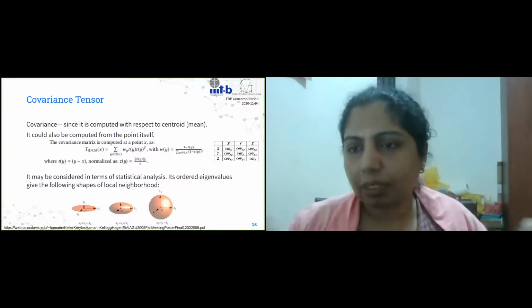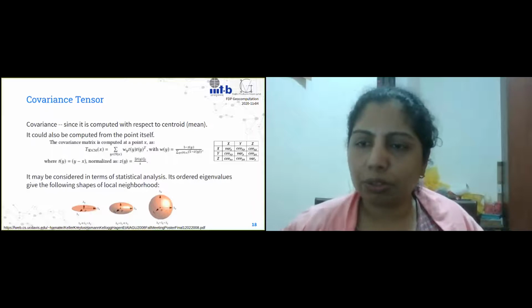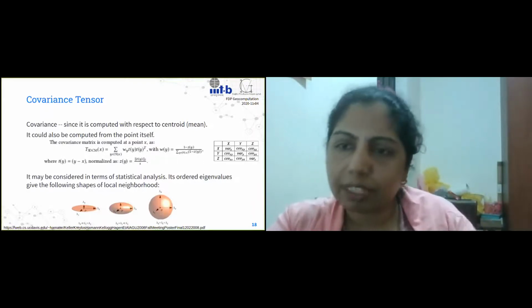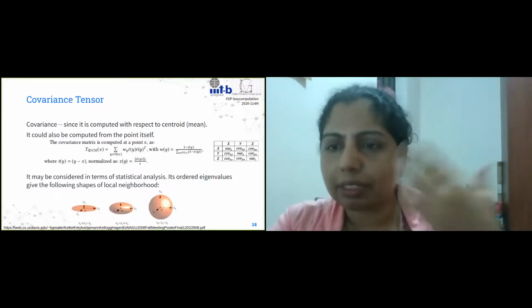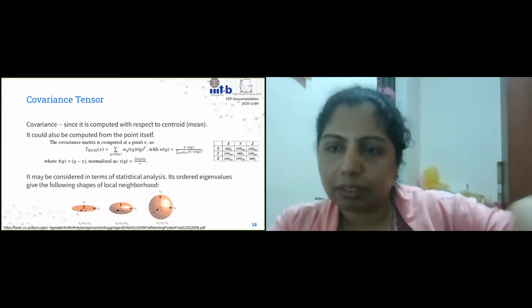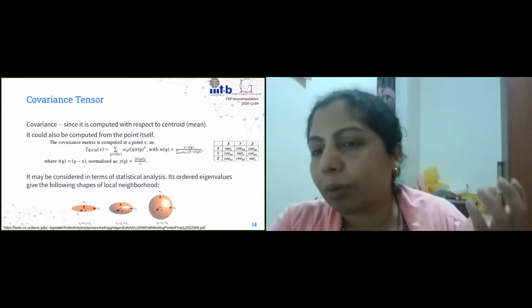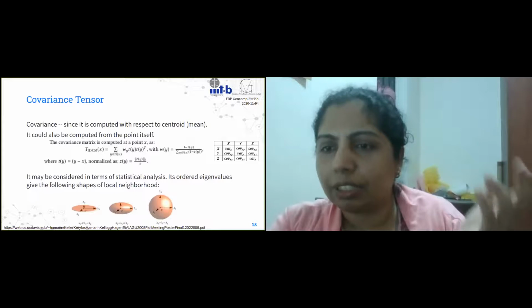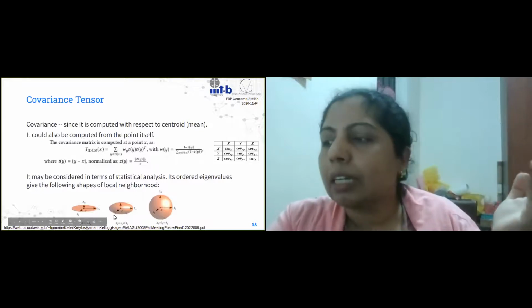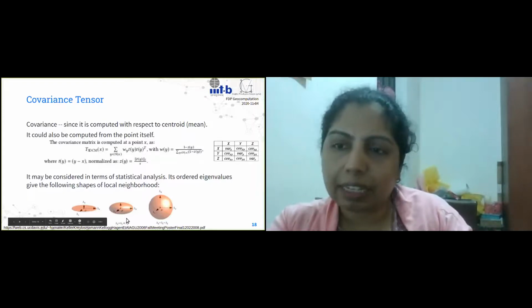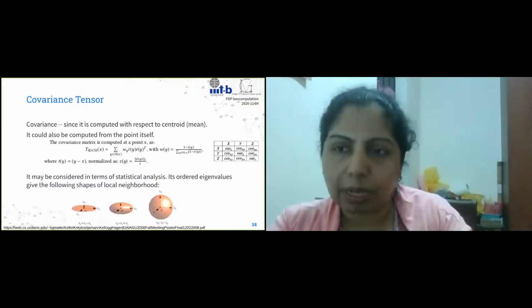And it is like a long, thin, string-like thing, right? Because only the major eigenvalue matters there. And it will say that the neighborhood is going in a certain direction. Now that also says that that point must lie on an edge in the geometric features, right? Now, the next one is where the first two eigenvalues, lambda 0 and lambda 1, are quite comparable.